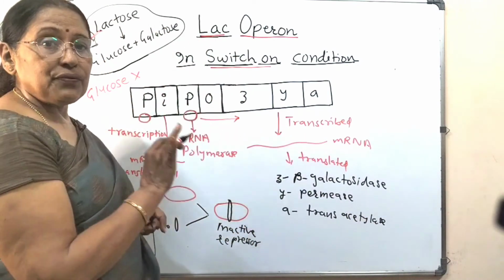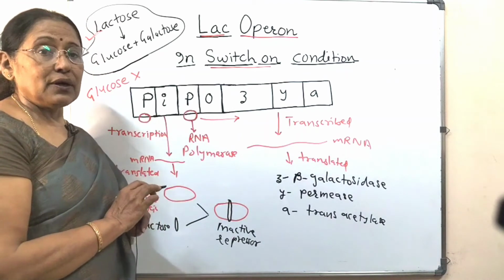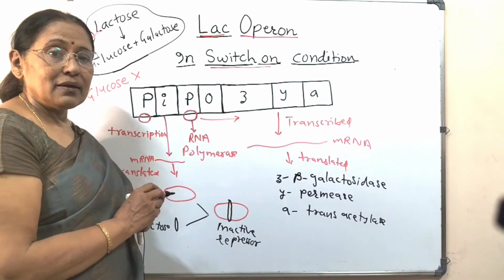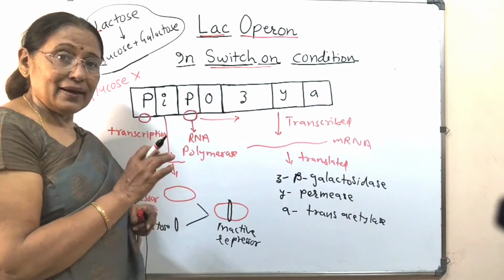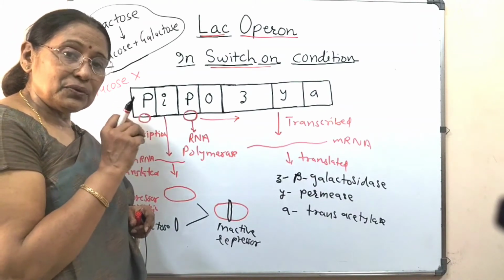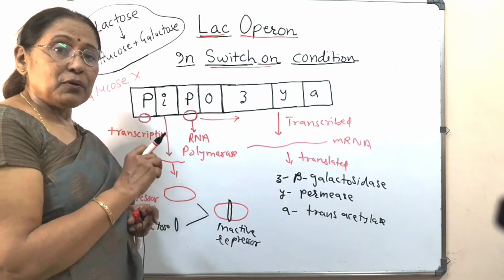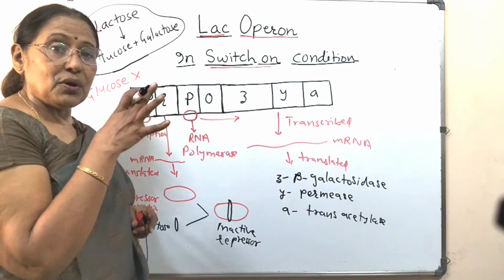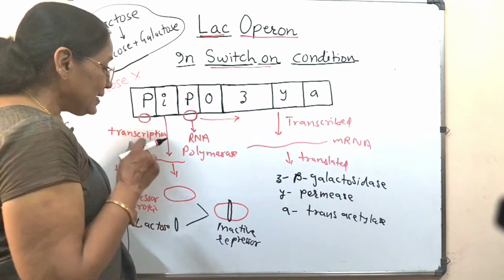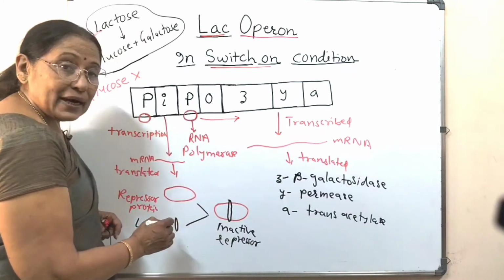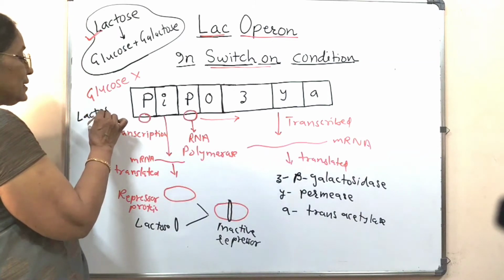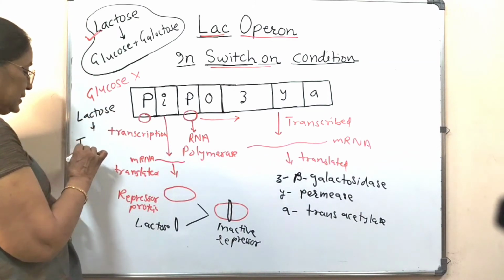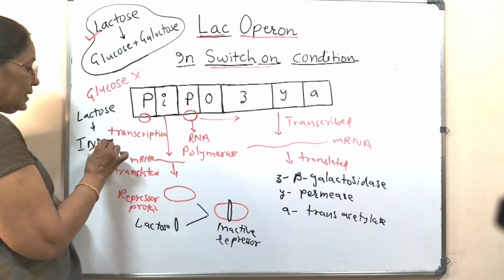So the whole switching on of the Lac Operon was done by whom? Whom can we call the inducer of the Lac Operon? Yes, due to this molecule, the Lac Operon has been switched on. It is this lactose. So this lactose molecule is called the inducer.